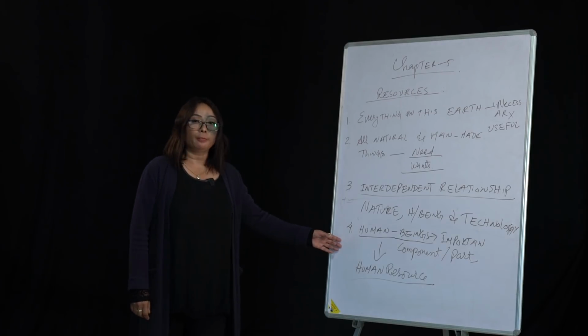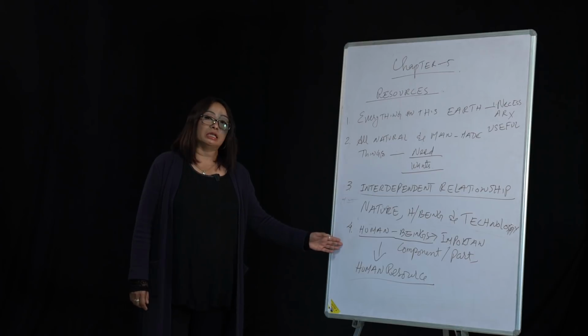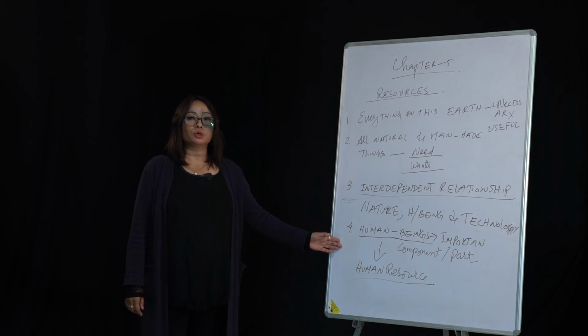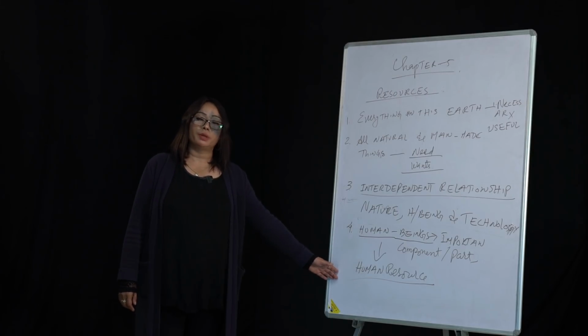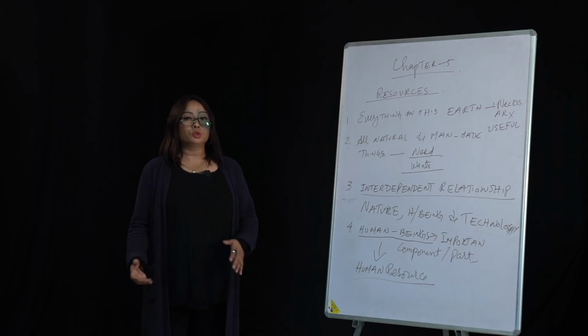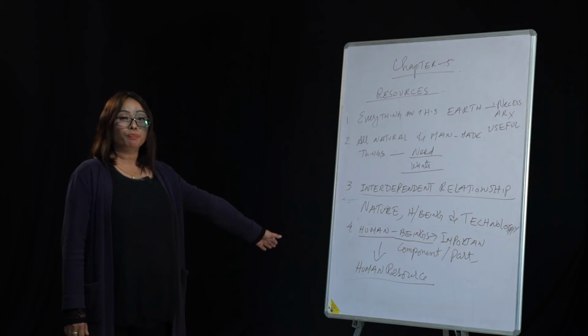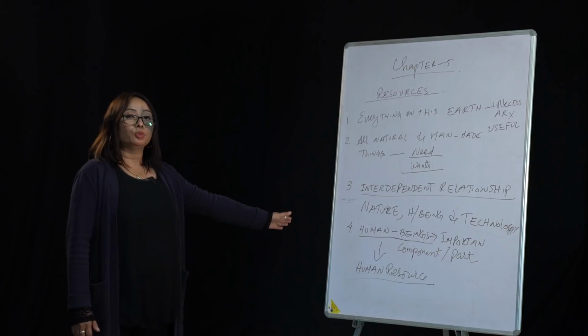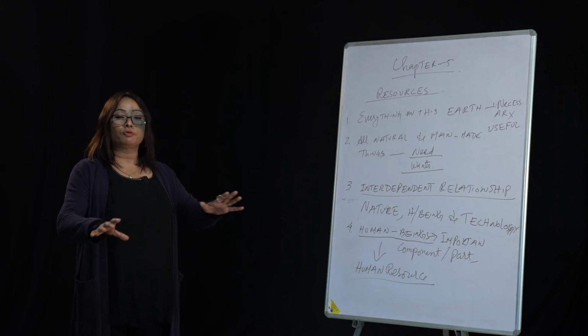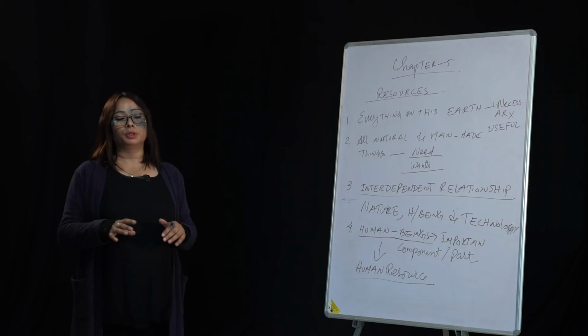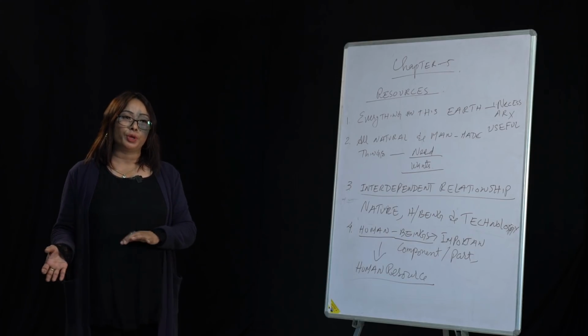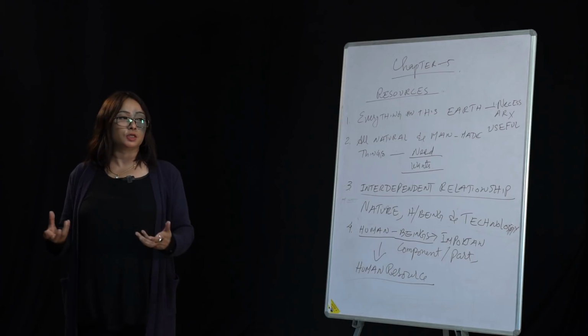Now human beings are intelligent. Most intelligent being we are. So human beings with their intelligence are able to transform and convert things that are there in the environment into useful substances, and those useful things can be used by all. So this transformation of things that are available in nature, human beings are able to do it. Why? Because human being uses his intelligence and converts the things that are there in nature into useful substances.